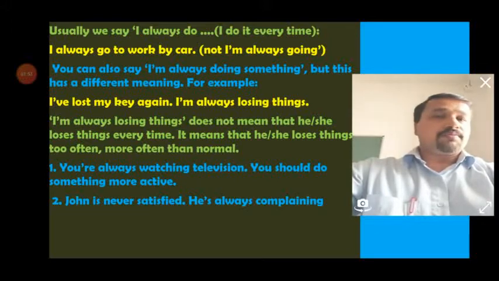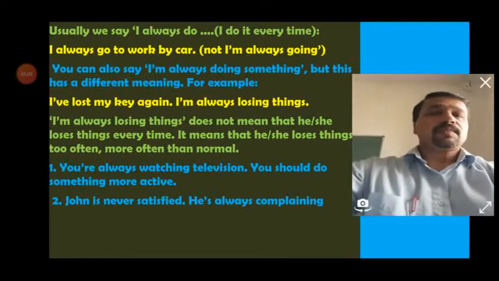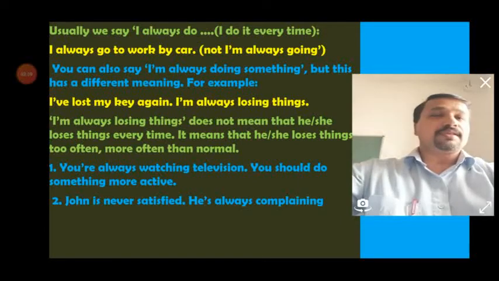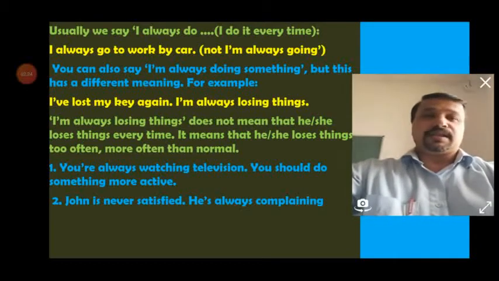Then at the same time, you can make a sentence like "John is never satisfied. He is always complaining." So John's particular behavior is stated over there. "John is never satisfied" is stated in simple present tense. The next one, "always complaining," as part of his character, he complains. So it comes in between. So these types of sentences are stated in present continuous tense.